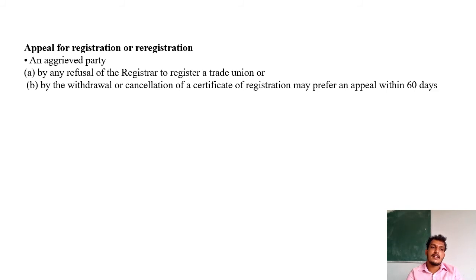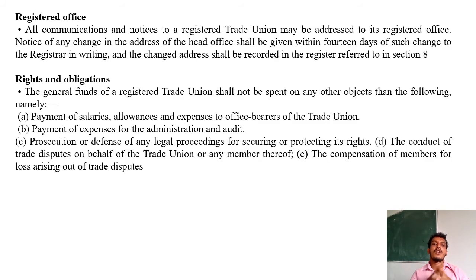All right, move on to the next slide. So registered office. So all communications and notices to a registered trade union may be addressed to its registered office. So notice of any change in the address of the head office shall be given within 14 days of such a change to the registrar in writing. So ಯಾವುದೇ ತರ ಈ ರಿಜಿಸ್ಟರ್ ಆಫೀಸ್ ಅಲ್ಲಿ ಸೊ ಟ್ರೇಡ್ ಯೂನಿಯನ್ ನ ಎಲ್ಲಾ ದಾಖಲೆಗಳು ರೆಕಾರ್ಡೆಡ್ ಆಗಿ ಇಟ್ಟಿರ್ತಾರೆ. ಸೊ ಅದರ ಪ್ರಕಾರ in case they are willing to change anything like address and all, they must approach the registrar on or before the 14 days.